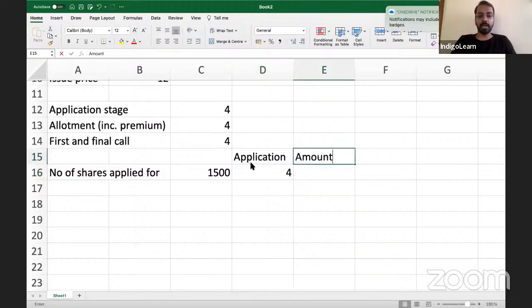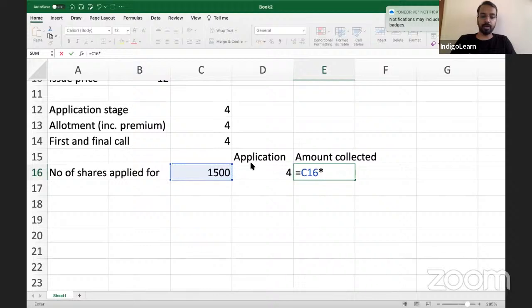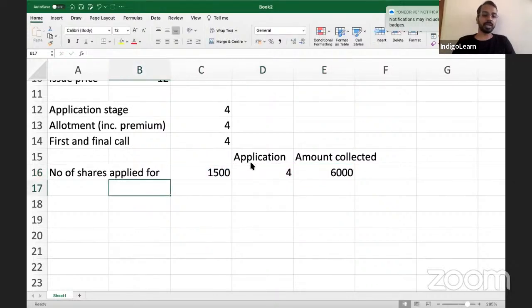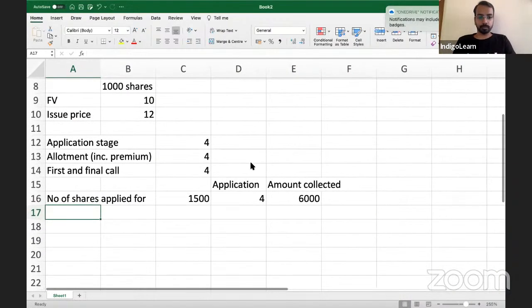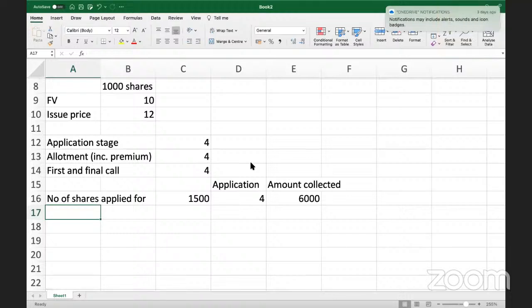Application is 4. Amount collected is 1500 multiplied by 4, which is 6,000. Just because we have got applications for 1500 shares, we will not allot all of them. How many shares can we allot? Only 1,000.